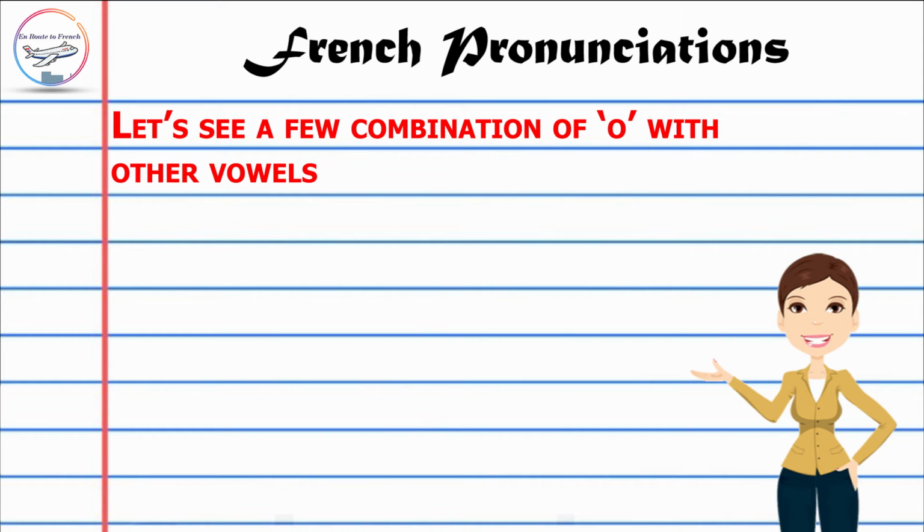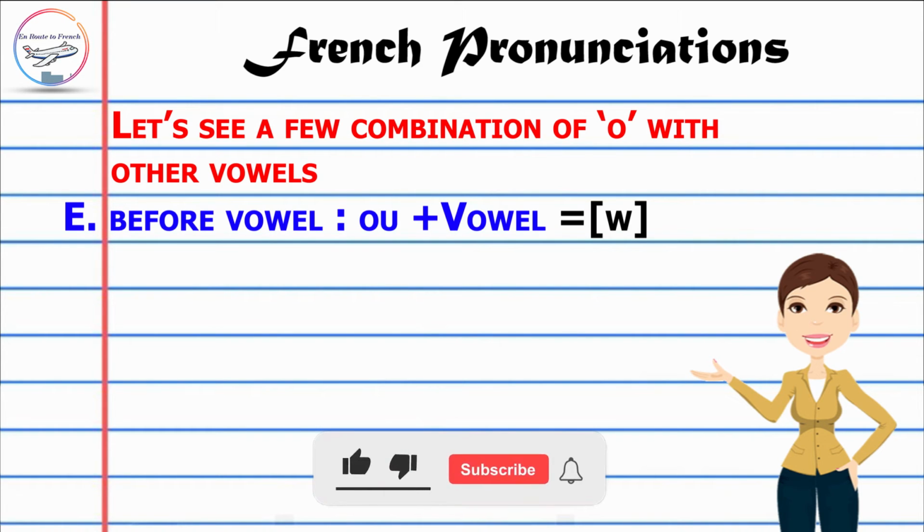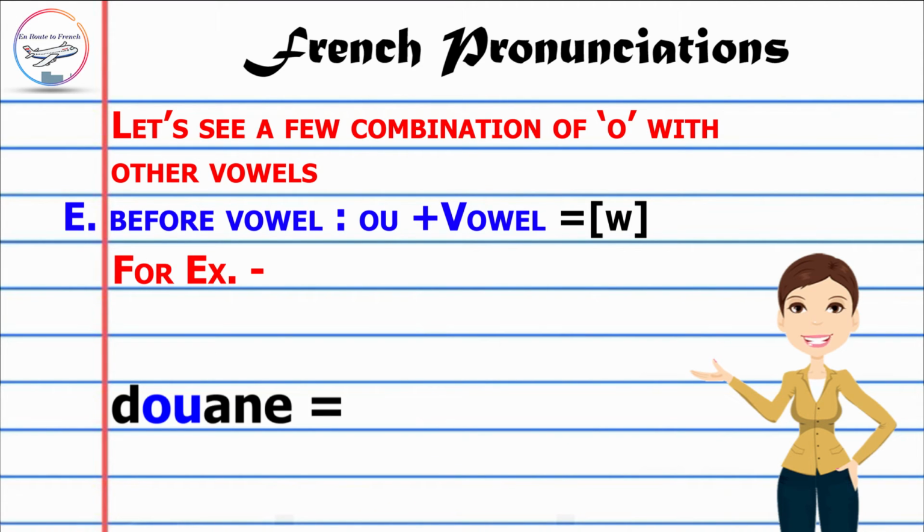Moving on to the last one, when you have OU with any other vowel for that matter. For example, douane, which means customs or duty. Jouer, which means to play. Another same word, jouet, but the spelling is different. This means toy. Louer, which means to rent.